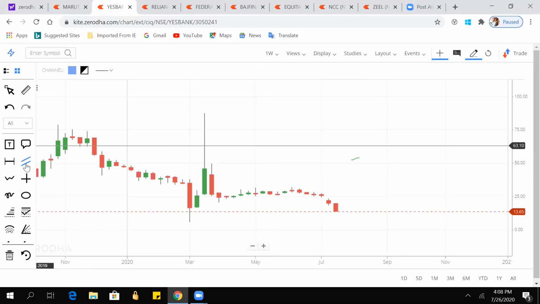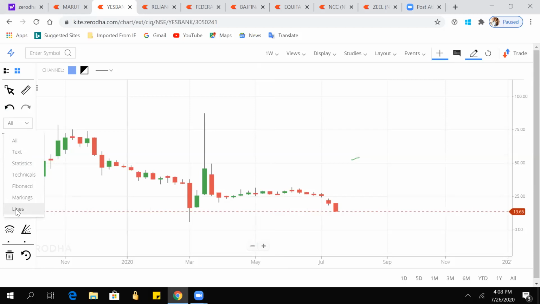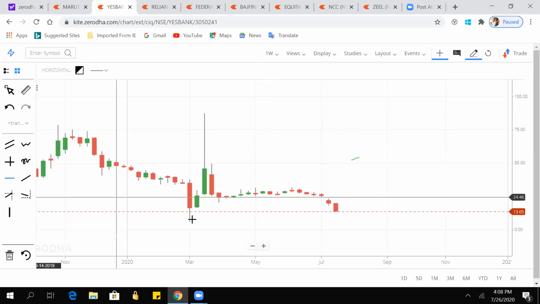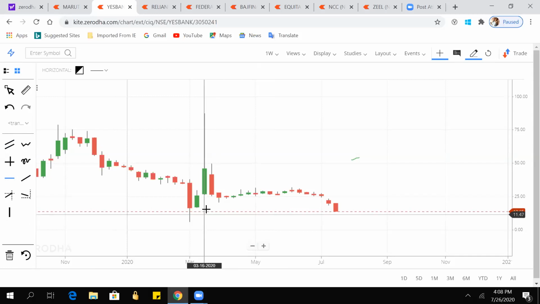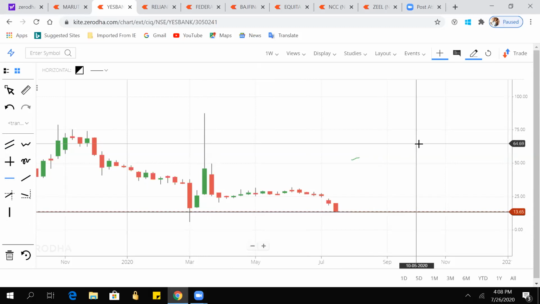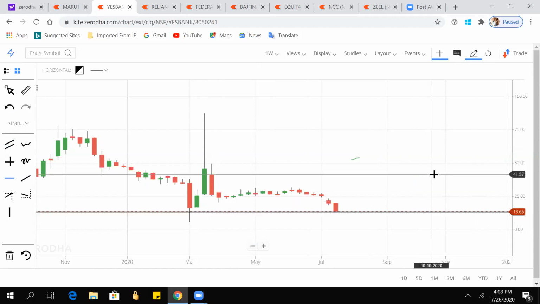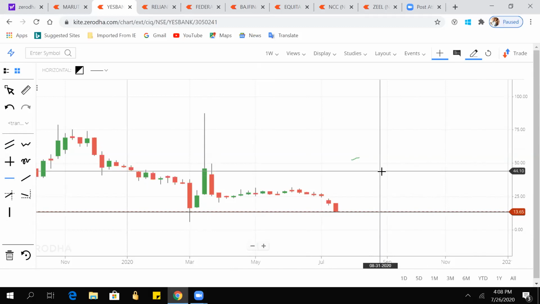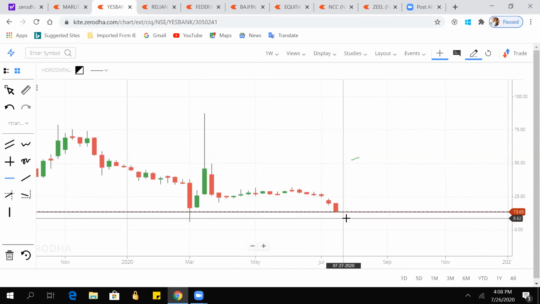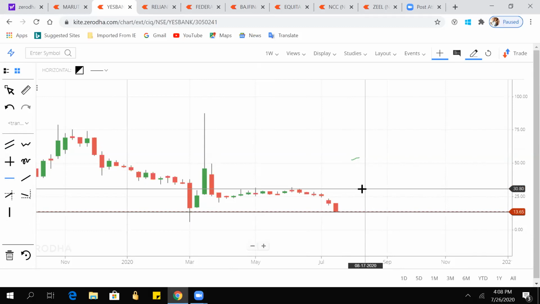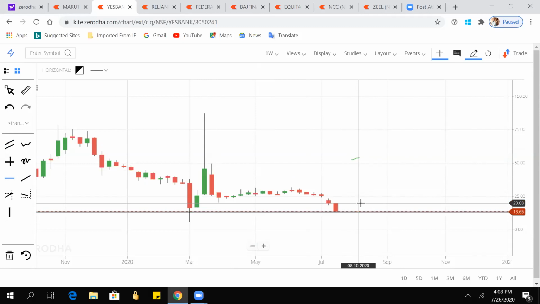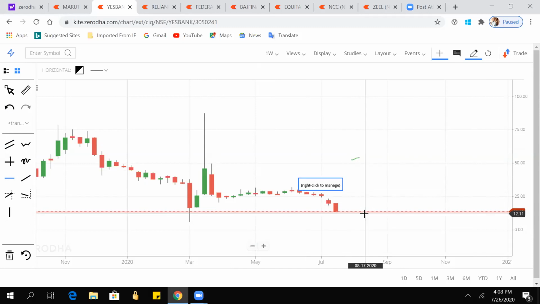But for Yes Bank, if you see the weekly charts, once it has come to this level and if we cut the wick, then it can be a good time to buy. But I would not suggest buying until the FPO is listed, because the FPO price is like 12 rupees. So there can be chances that it goes to 12, and many experts are also saying that it will go to 12. At that time we can buy, and even if you want to buy now, you can buy a small quantity and buy another quantity when it goes to 12.